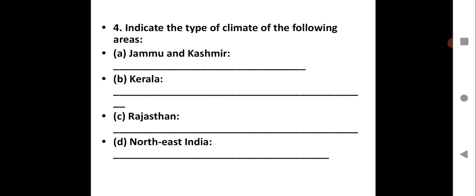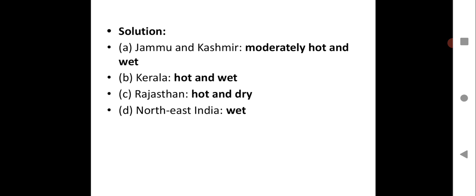So here, question number 4: indicate the type of climate of the following areas: Jammu and Kashmir, Kerala, Rajasthan, Northeast India. So let us see. Here you will have Jammu and Kashmir moderately hot and wet, Kerala hot and wet, Rajasthan hot and dry, and Northeast India wet. Wet climate means too much rainfall or a good amount of rainfall, that becomes a wet area. Okay, so that is a wet region. And hot you already know, and dry also you know. Dry climatic condition means the humidity is less.